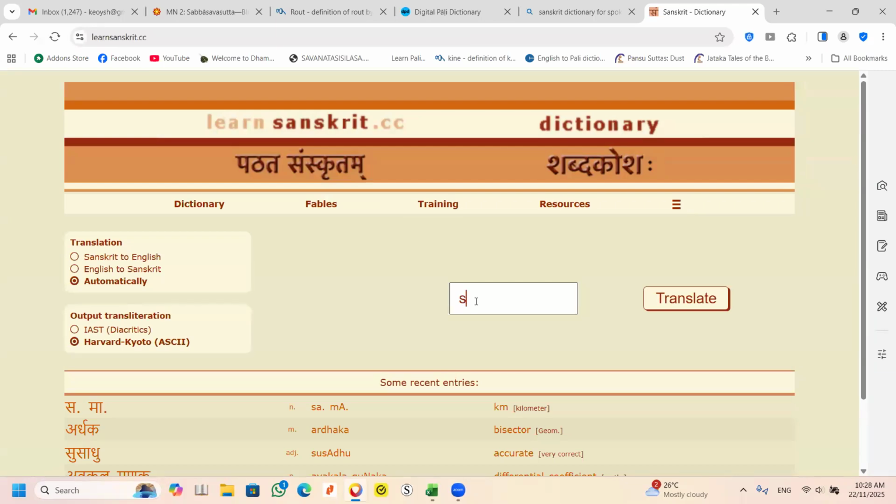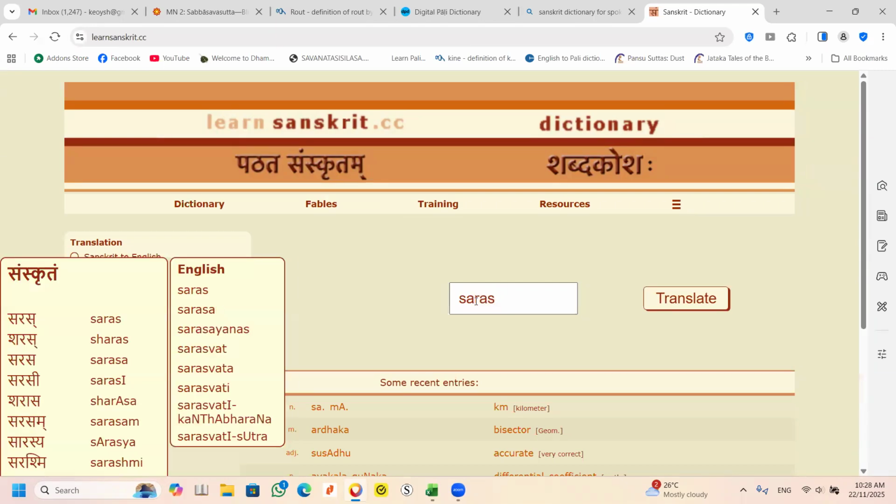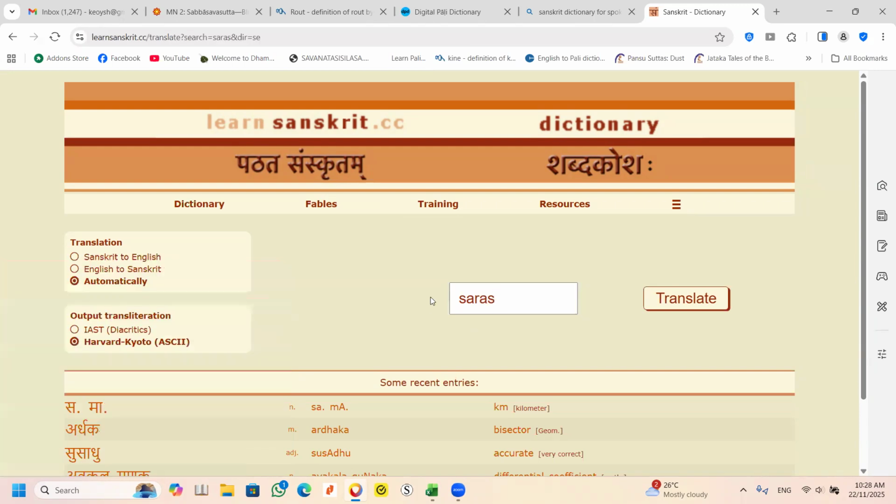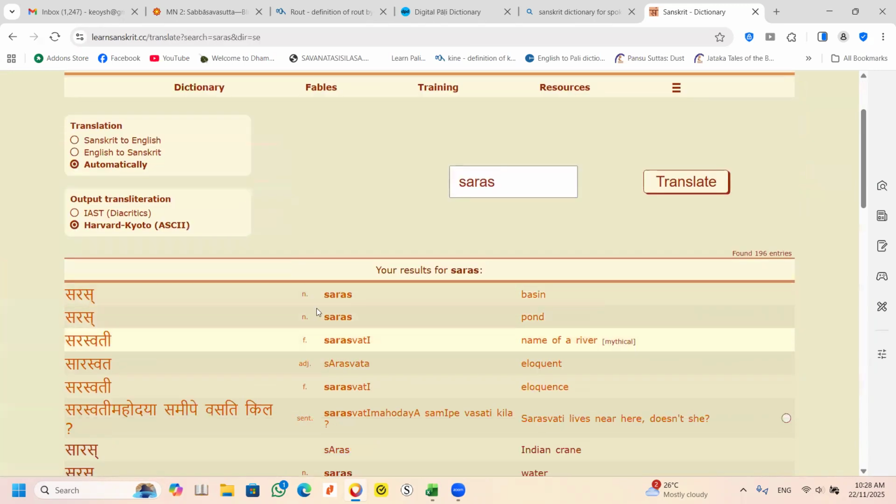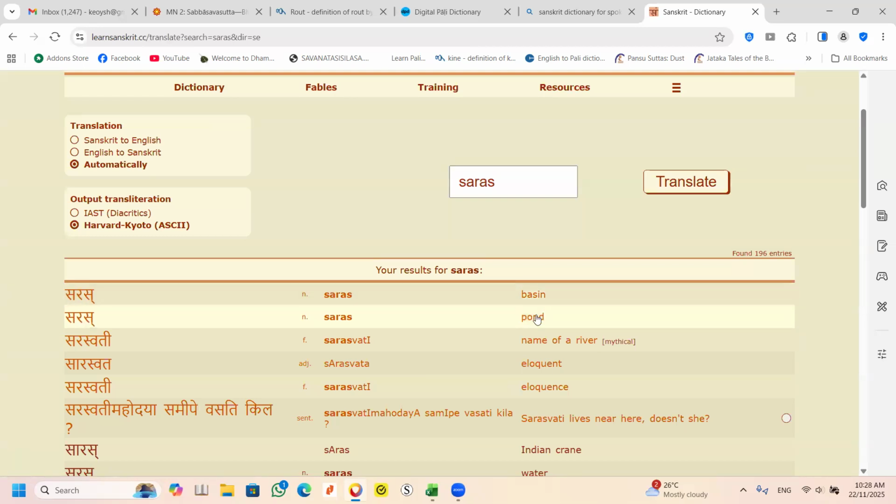If I put the word saras, don't take this, because this is already Sanskrit, so I take this one. Can you see, the word saras can mean a basin, a normal basin, it can also mean a pond. A pond is actually a lake, lah. So this saras is a neuter noun. So this is Sanskrit. All right.